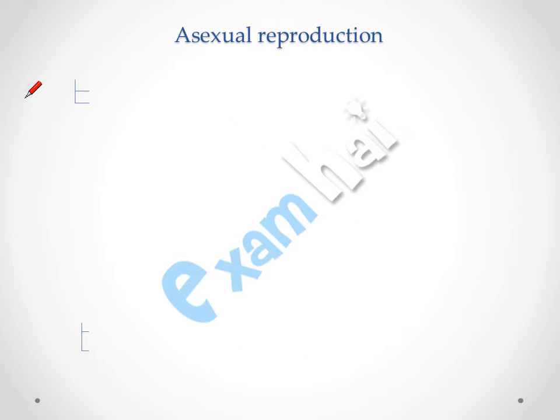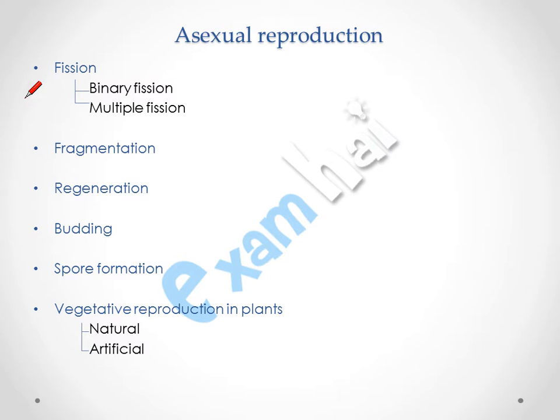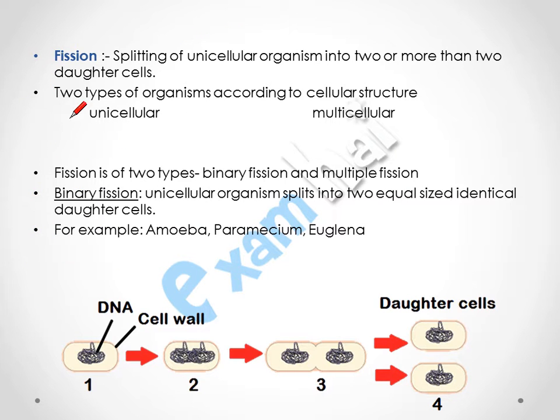So we will discuss asexual reproduction, in which we will discuss fission and fragmentation in this video. In fission we will discuss binary fission and multiple fission. These are the types of fission. So first of all, what is fission? Splitting of unicellular organism into two or more than two daughter cells is called fission.